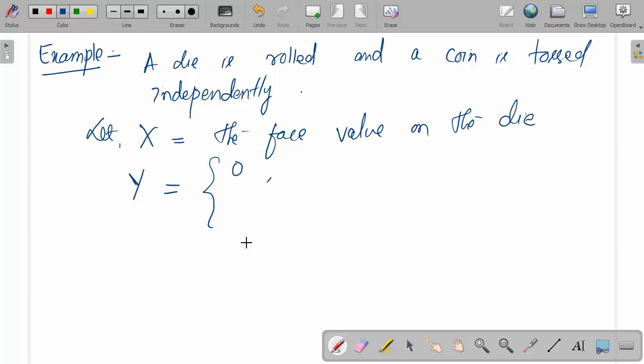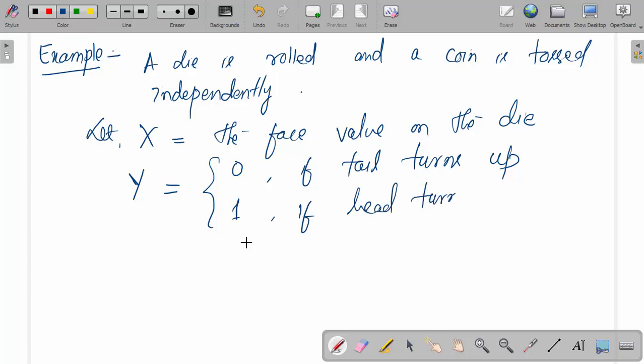So y equal to 0 if tail turns up, and 1 if head turns up. So values of x are 1, 2, 3, 4, 5, 6, and values of y are 0 and 1.